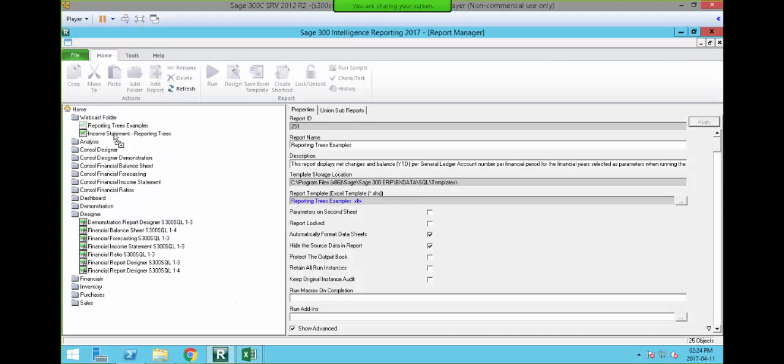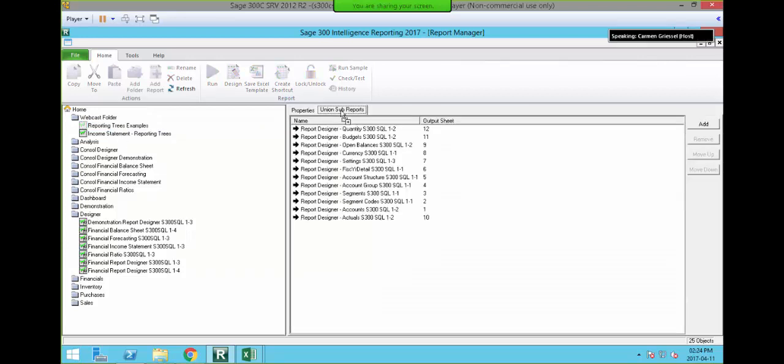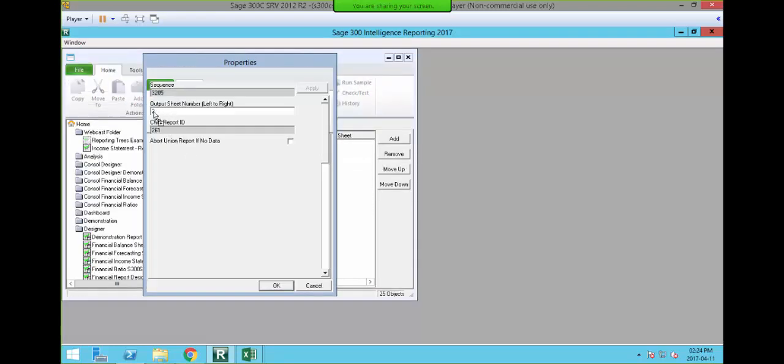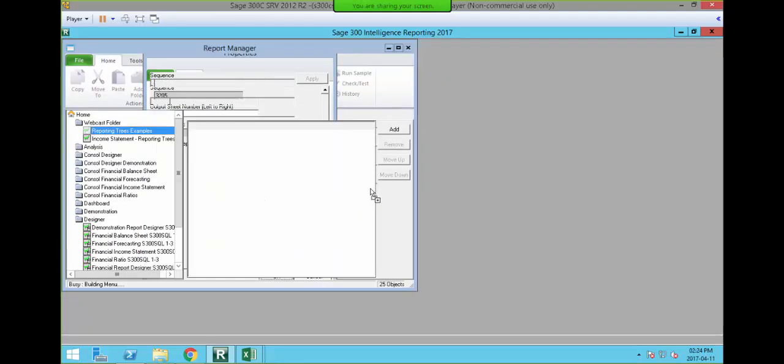The first thing you need to do when you're creating a parameter sheet for your financial report designer is you need to look at your union sub-report. Okay, parameters are always placed on sheet number 2, which currently has segment codes in it. So we need to move all of these up so that we can then add our parameter sheet to that particular sheet. So I'm just going to properties, and this is a lengthy process, so just bear with me.